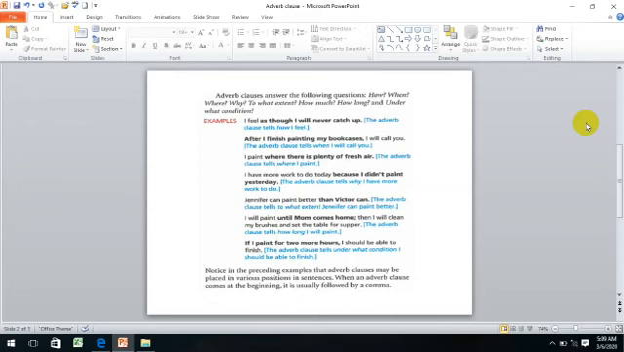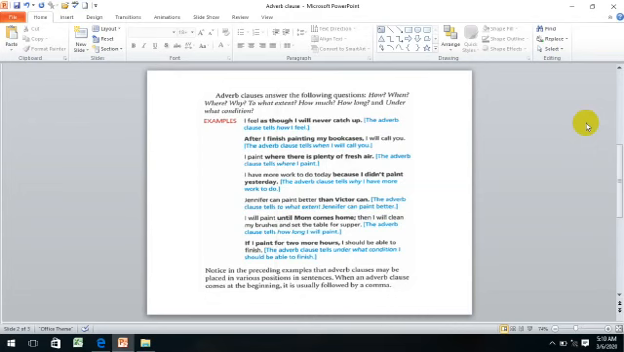Let's go to the fourth one. I have more work to do today because I didn't paint yesterday. The subordinating conjunction here is because. So the clause is because I didn't paint yesterday. And it tells us why I have more work to do today.